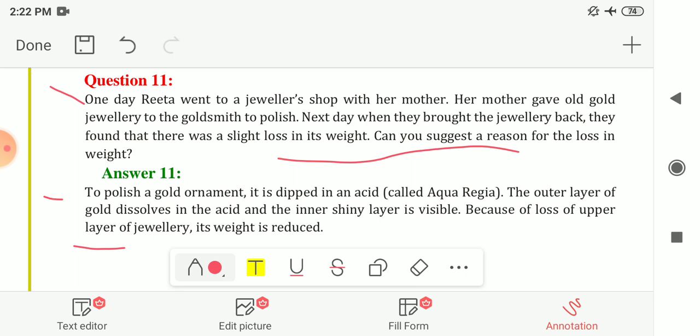So here the textbook solution for chapter number 4, that is Materials, Metals and Non-metals, gets over.